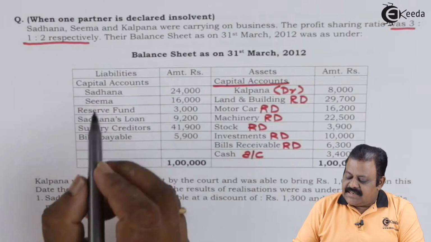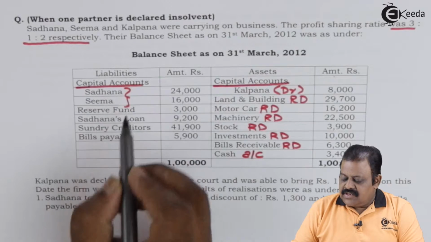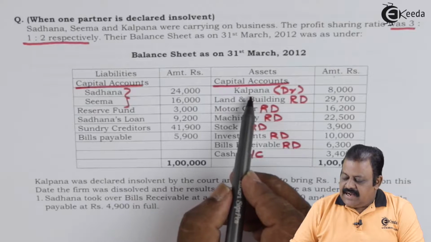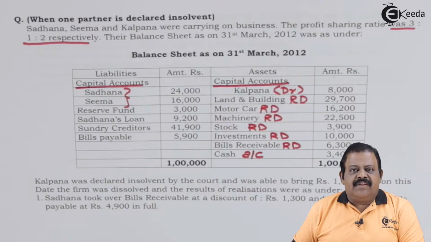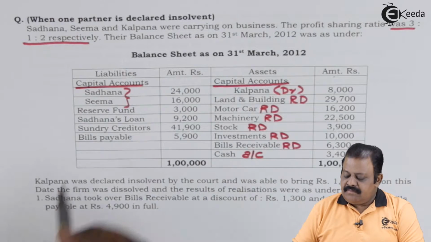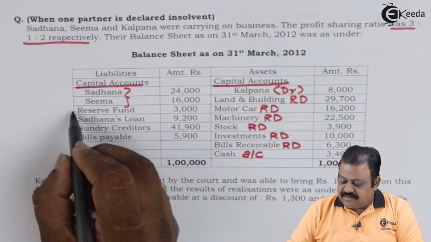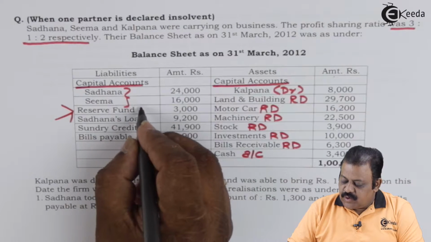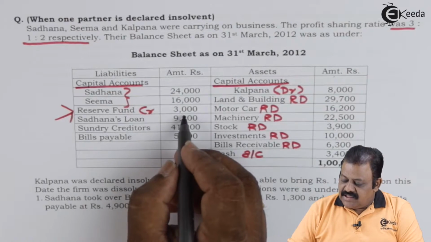Let us see the liability side. Capital accounts of Sadhana and Seema will be transferred to the capital account credit side. Kalpana is having a debit balance, whereas Sadhana and Seema are having credit balances. Therefore, their capitals are appearing on the liability side. Reserve fund will be divided between partners in their profit sharing ratio and transferred to their capital on the credit side. So the amount is 3,000.